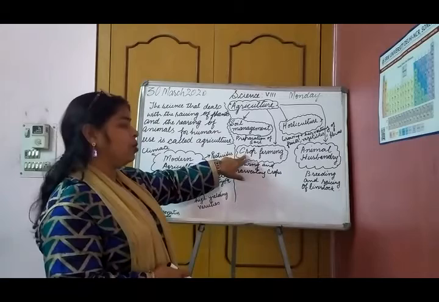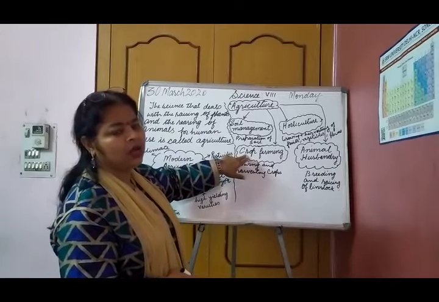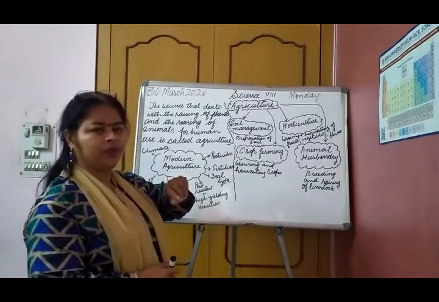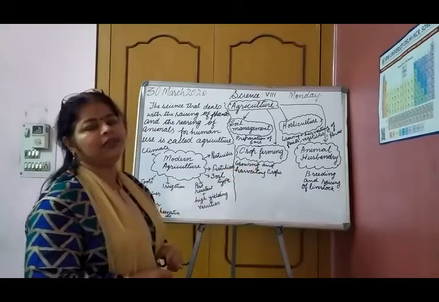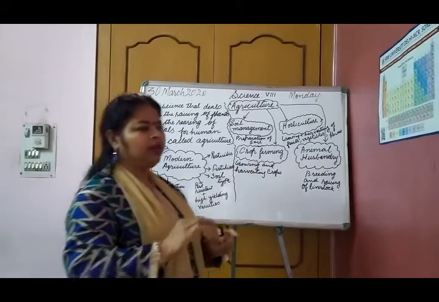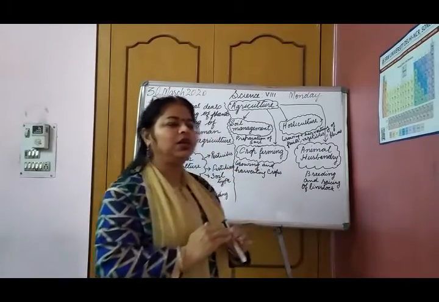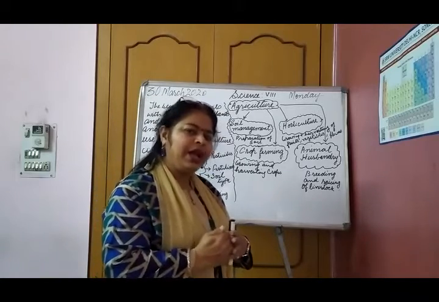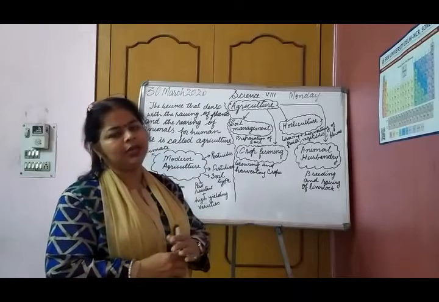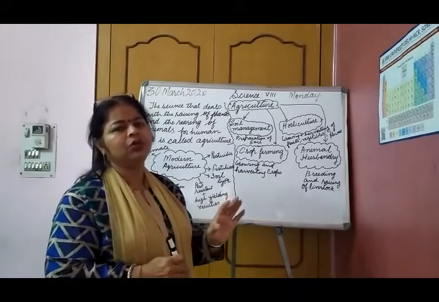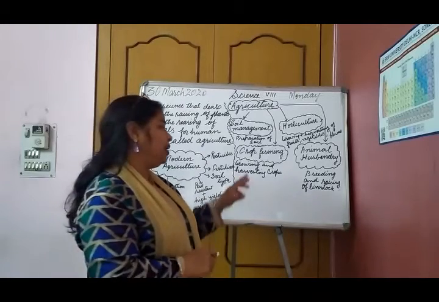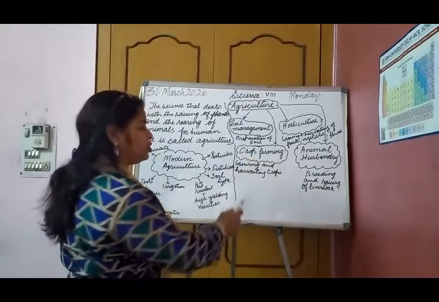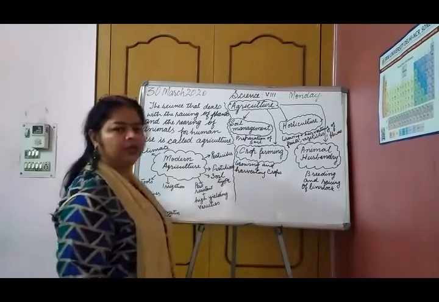Then comes crop farming. What is crop farming? Growing and harvesting crops. Growing means in a sequence how the plants are grown, how they are taken care of, and when they mature, we have to reap it, we have to harvest it. So crop farming includes growing and harvesting crops.